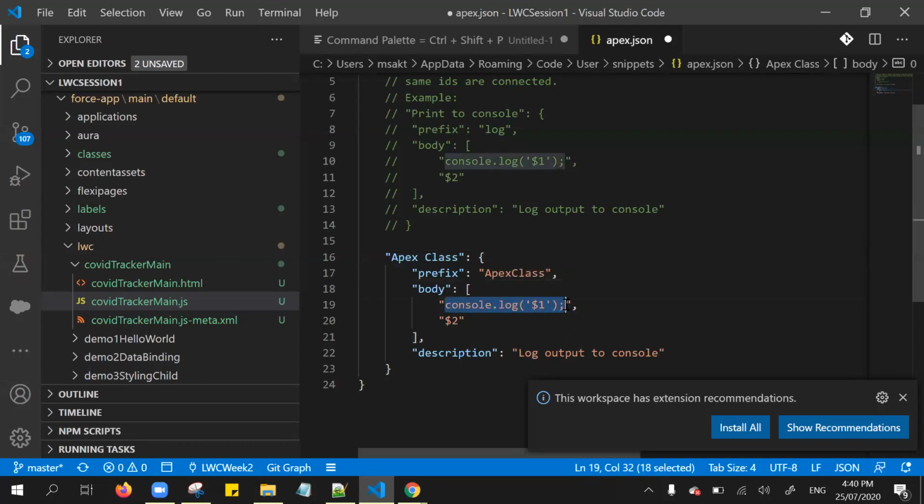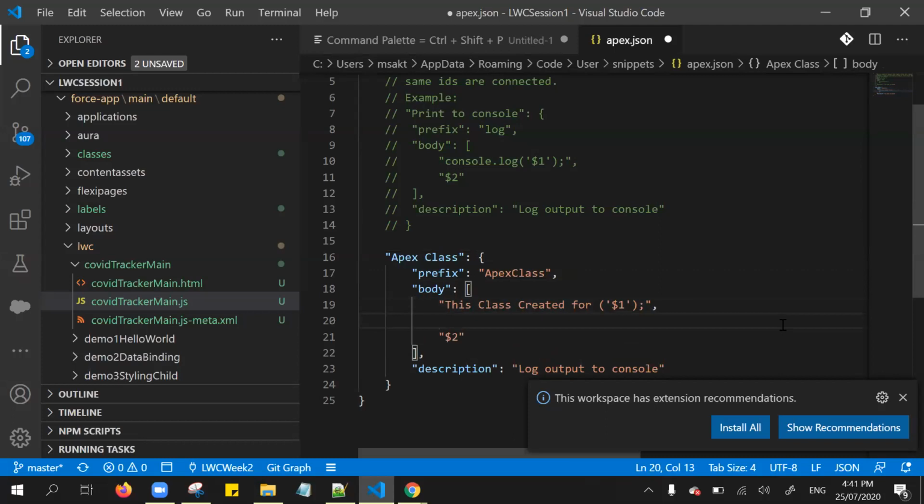The body, I'm just entering this class created for, so it's generic, right? So this class created for some reason, right? And if you know some like author, $2, created by, sorry, created date.